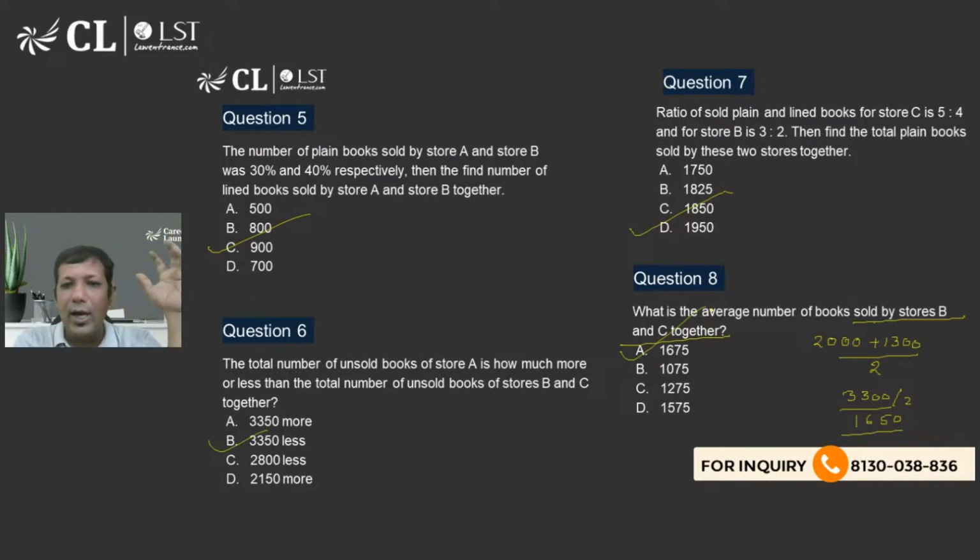So this is how we should approach any question that is of DI. DI questions are generally easier because theory is less. When we have LR type of sets where too much information is given in terms of words, concluding the information from those statements takes a lot of time. But here, the data is directly given in terms of a table or graph, so you don't have to conclude anything. You can directly solve the questions, and these kinds of questions are not going to take a lot of time.